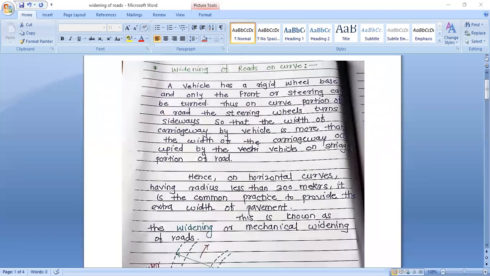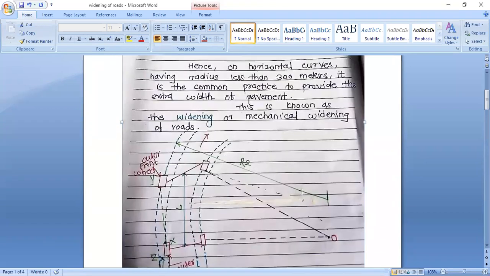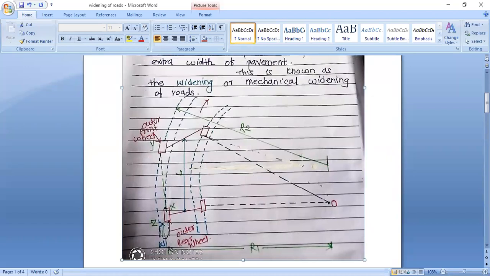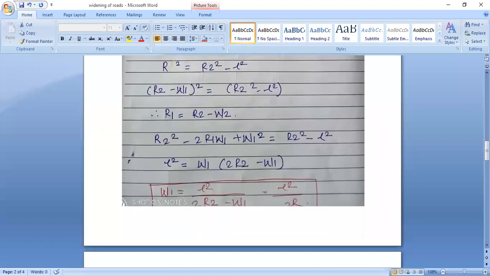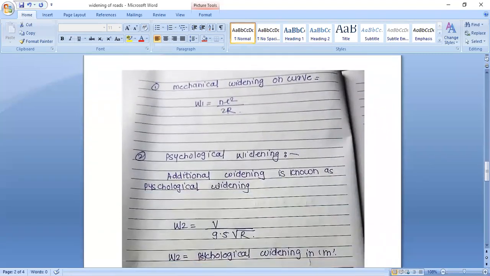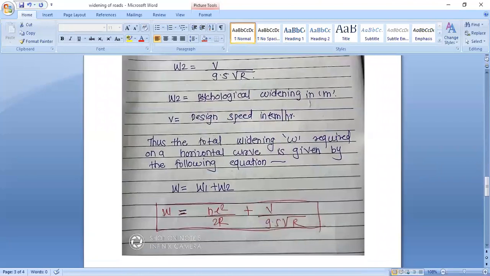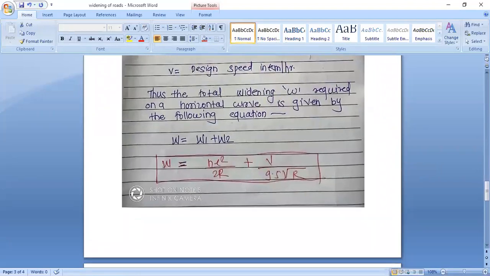Hope you all get this point, widening of roads on curves. What is widening? Widening means provision of extra carriageway width of the road on the curve. Remember this diagram of widening of road. Then we calculated this derivation for the widening of road. There are two types of widening of road. First is the mechanical widening on curve, second is the psychological widening, and then total widening W is equal to N L square divided by 2R plus V divided by 9.5 into root of R.